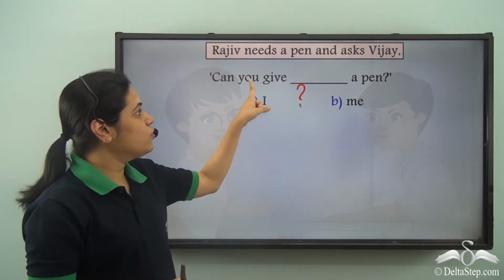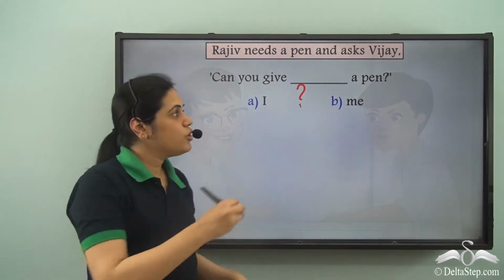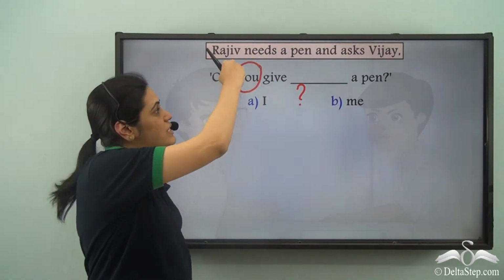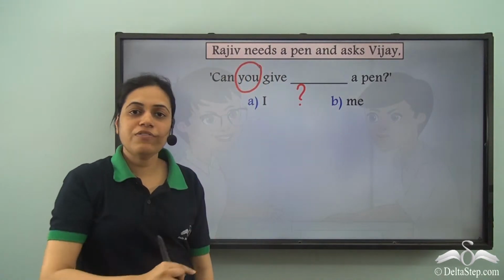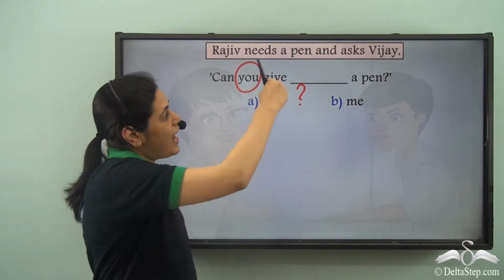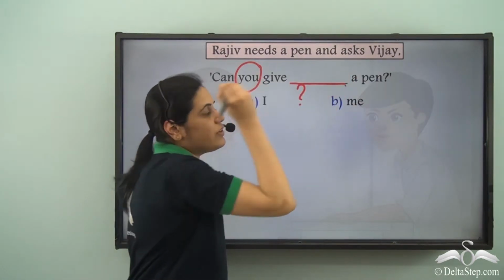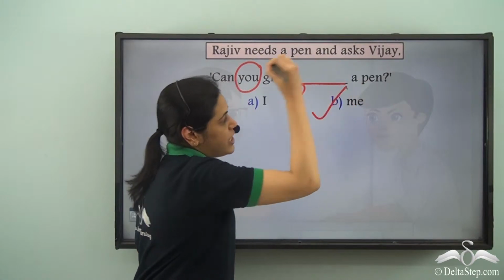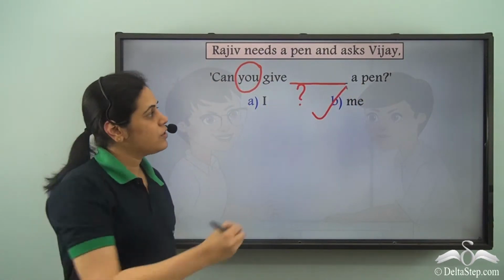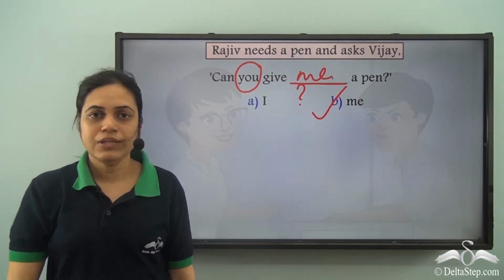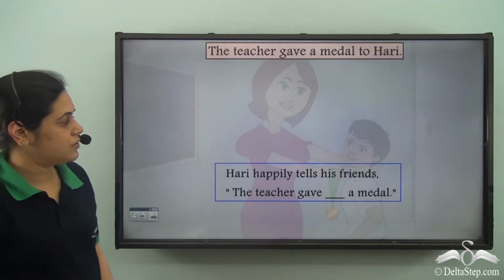So can you give Dash a pen? You is the subject because you is acting upon the verb give. You is performing the verb give, and this will be the object. Now the pronoun used for object is me. So can you give me a pen? This is the right answer.